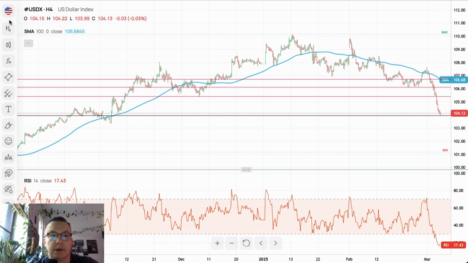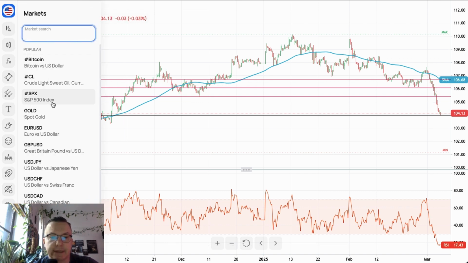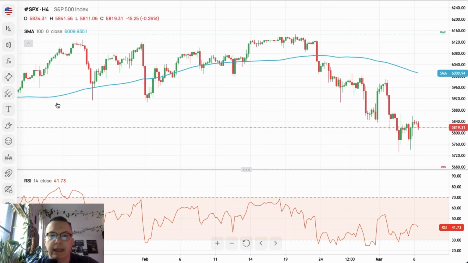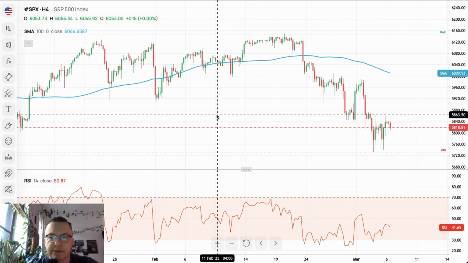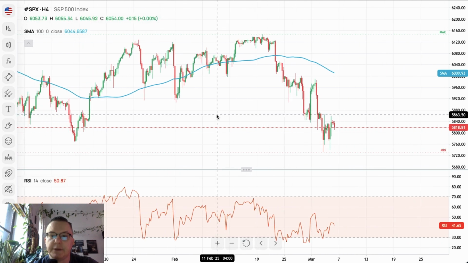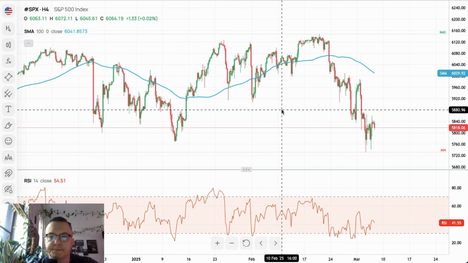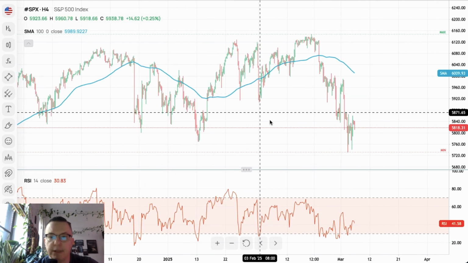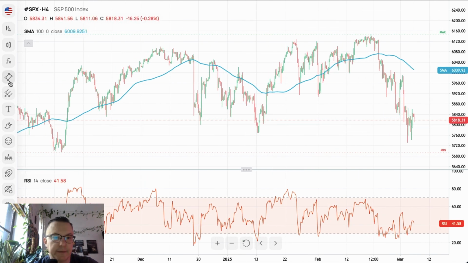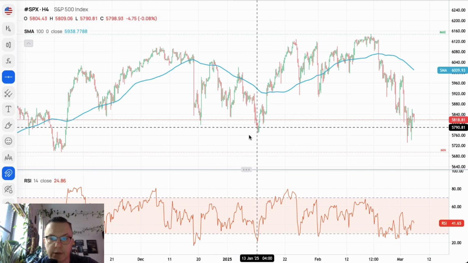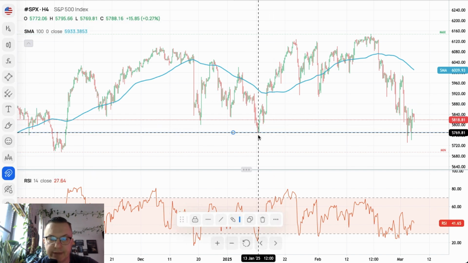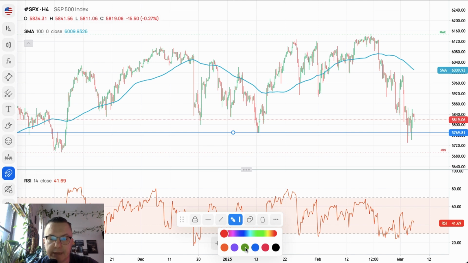Does it mean stocks are going up? Let's take a look. S&P 500. The S&P 500 4-hour time frame chart doesn't move that aggressively lower. However, we can see a pretty nice consolidation zone here. So we can take a look at what is exactly going on. We got this level here, 5,769, might act as the support, obviously.